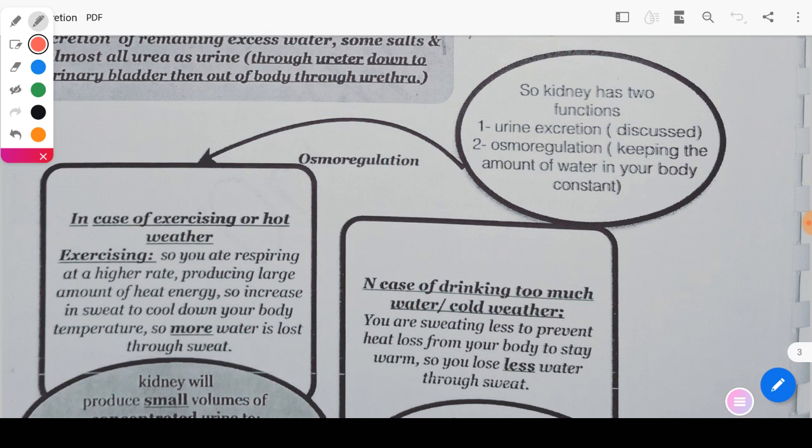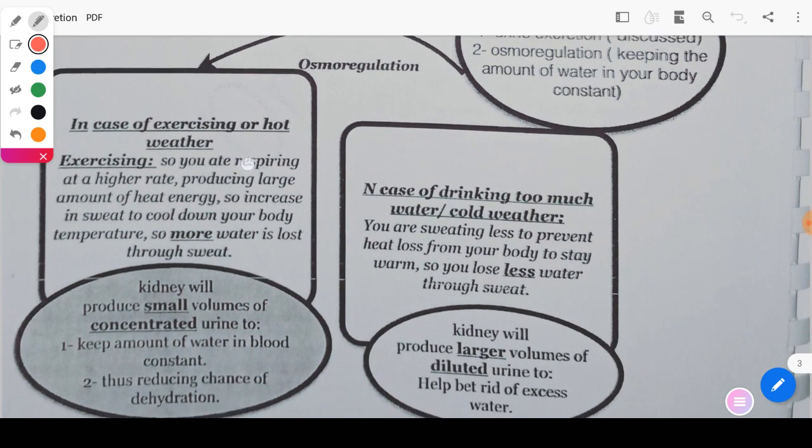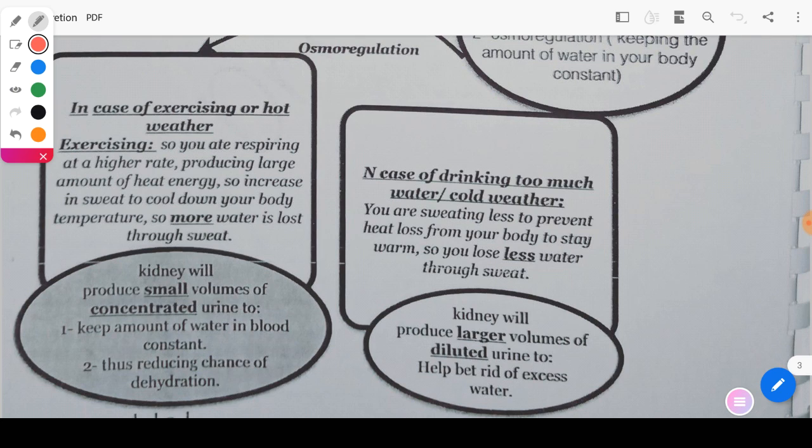Finally, the function of the two kidneys. Firstly, excretion of urine, and we explained it. Another function is osmoregulation of water, which means keeping the amount of water constant in your body. So we have two cases.